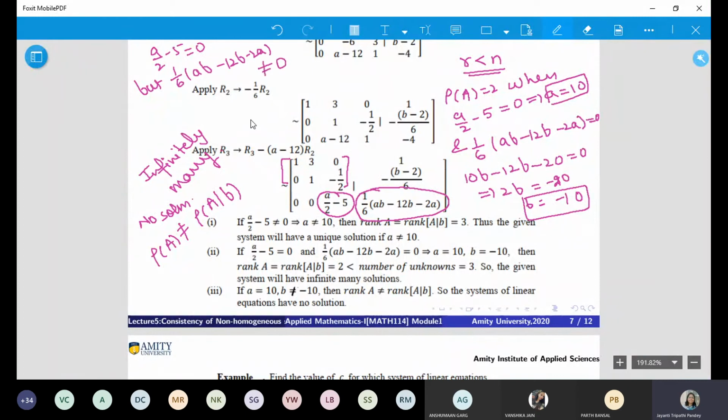That's the only situation, right? That means A can be 10, but B is not minus 10. So in that case, this part will not be 0. Hence, you are getting rank of A as 2 and rank of A by B as 3. So that is the situation of inconsistency or no solution.